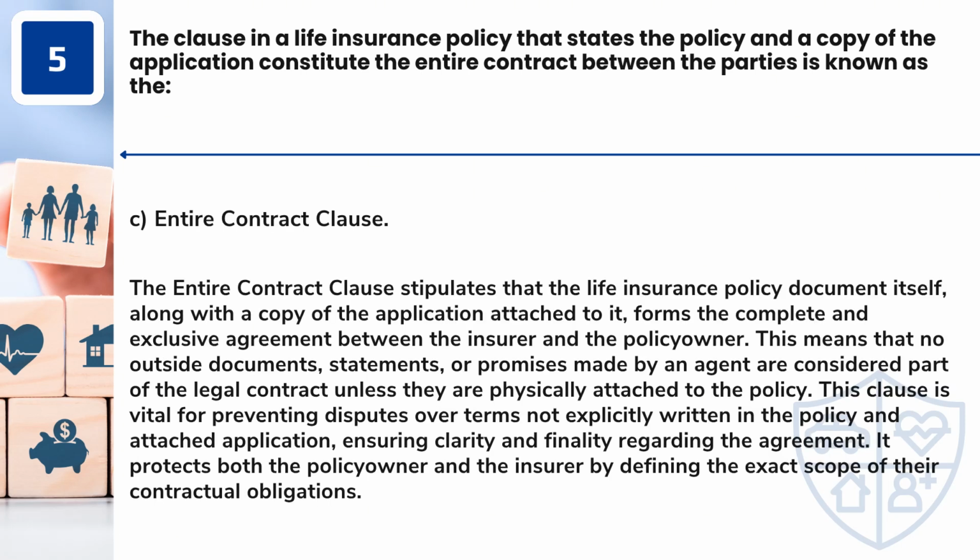Answer: C. Entire contract clause. The entire contract clause stipulates that the life insurance policy document itself, along with a copy of the application attached to it, forms the complete and exclusive agreement between the insurer and the policy owner. This means that no outside documents, statements, or promises made by an agent are considered part of the legal contract unless they are physically attached to the policy.